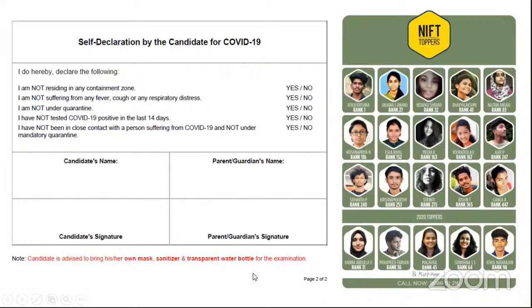Sachin sir, anything more to add? No, nothing else to add. So yeah, like mentioned, do not panic. Be confident. This is not the kind of examination which is not crackable. It's really easy if you're just concentrating very well. So that's enough for you. So do not panic. That's the only thing.